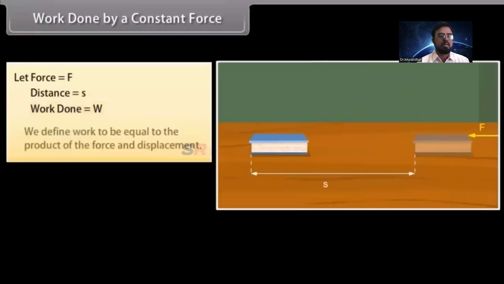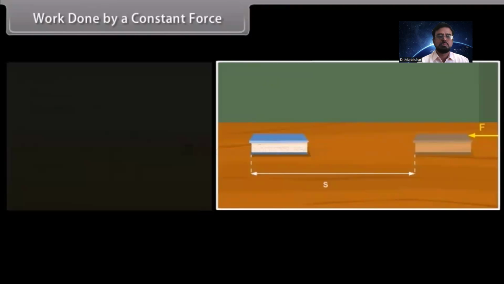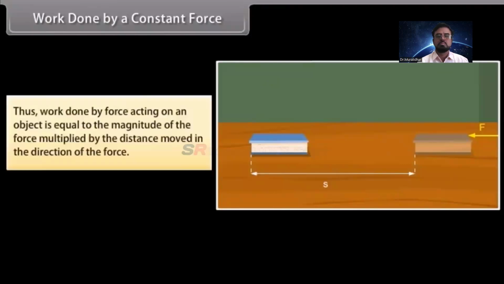We define work to be equal to the product of the force and displacement. Work done is equal to force into displacement, or W = F × S. Thus, work done by force acting on an object is equal to the magnitude of the force multiplied by the distance moved in the direction of the force.